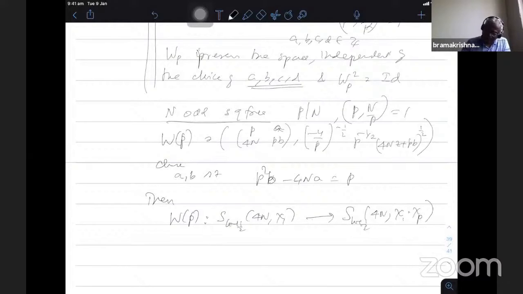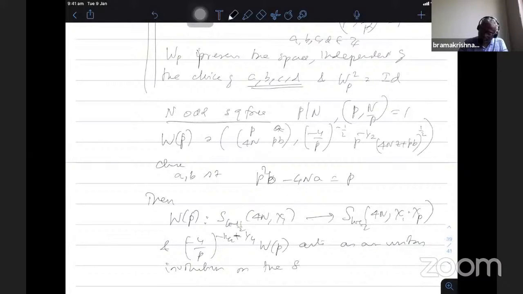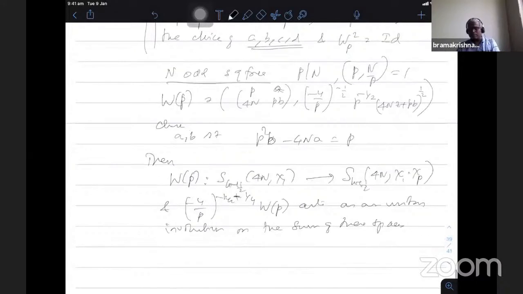And Wp acts as an involution on the sum of these spaces. Because it doesn't preserve the space, I have to take the direct sum of these two spaces. When one W operator takes this one to the other, therefore it preserves the sum. Therefore, if it is constant, it acts as an involution. Square is identity on that.